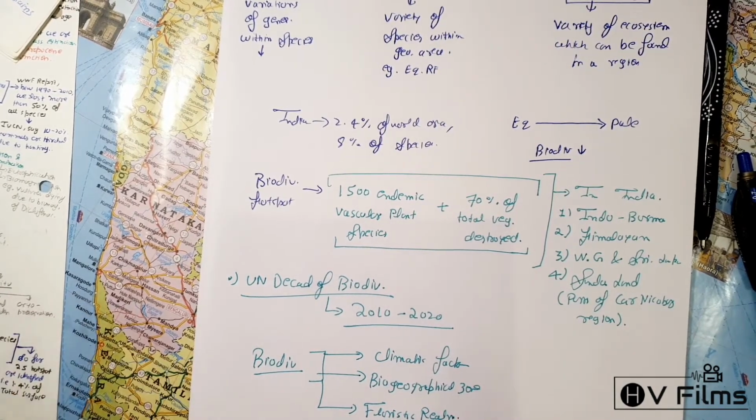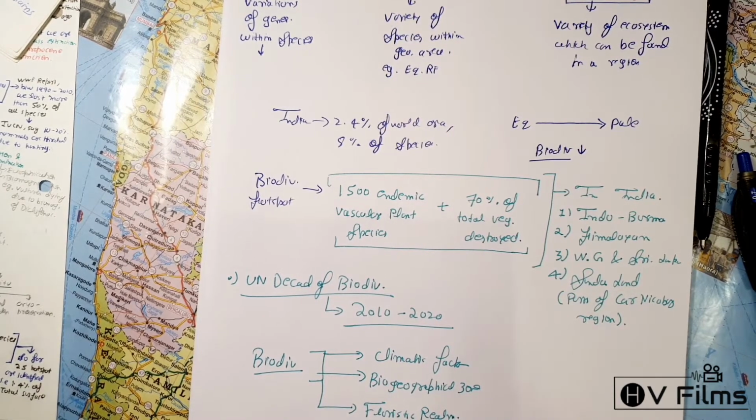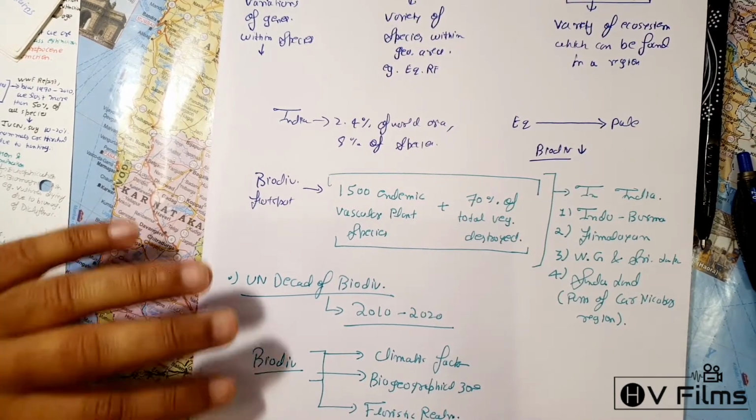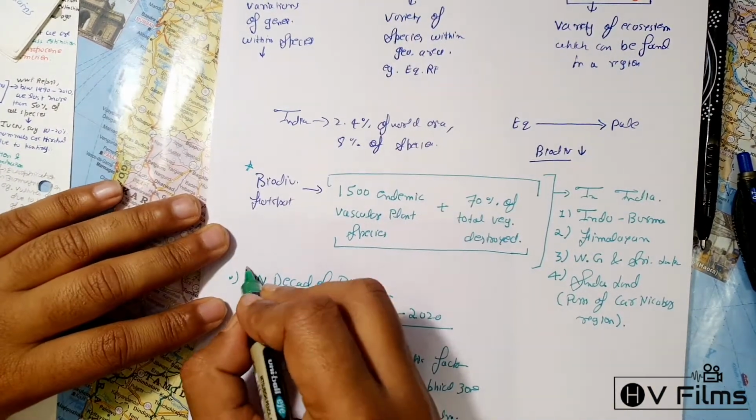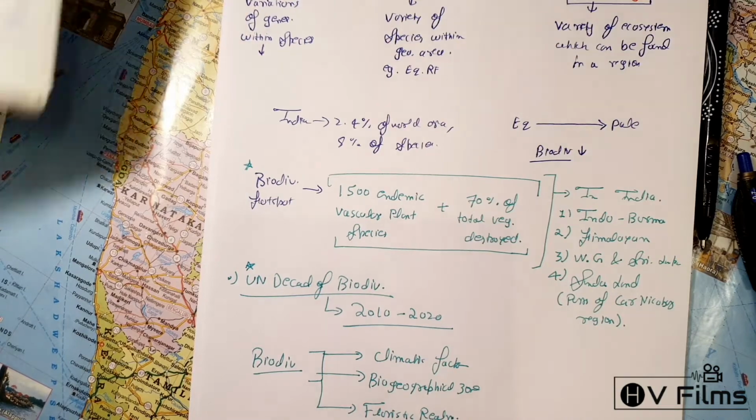I won't do a deep dive into these things because not many questions have been asked from this in recent times, but the important thing is that you should remember these conditions. That is the crux of all these things.